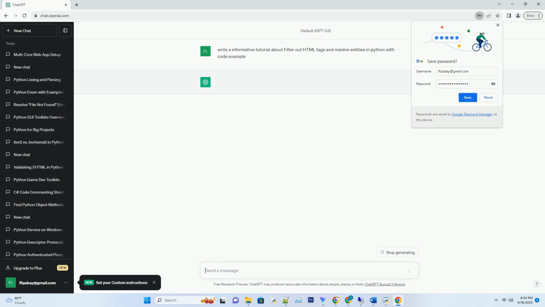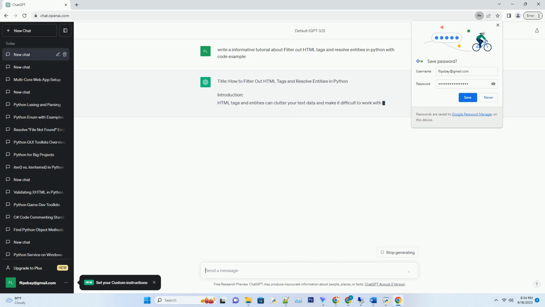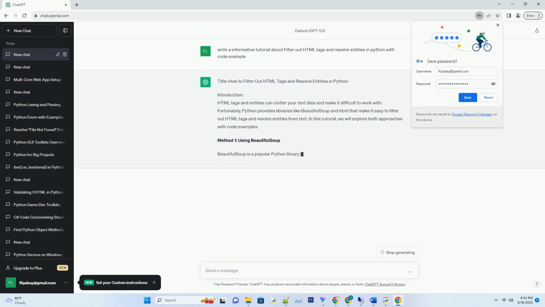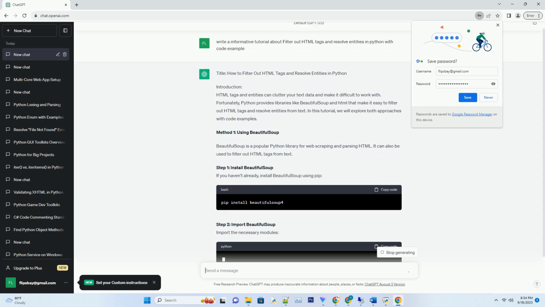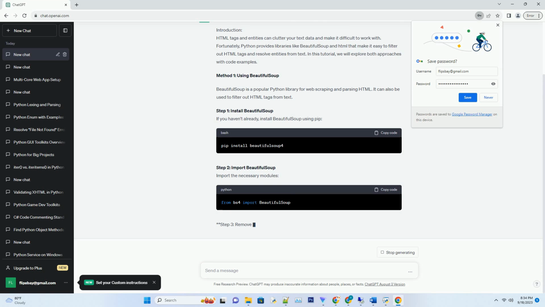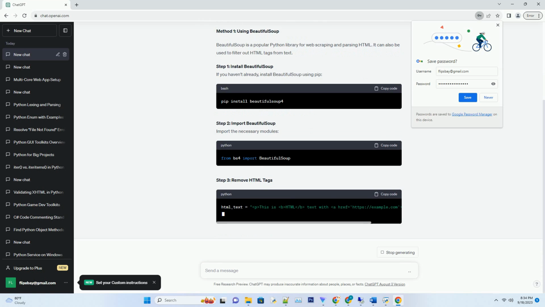Title: How to filter out HTML tags and resolve entities in Python. Introduction. HTML tags and entities can clutter your text data and make it difficult to work with. Fortunately, Python provides libraries like BeautifulSoup and html that make it easy to filter out HTML tags and resolve entities from text. In this tutorial, we will explore both approaches with code examples.